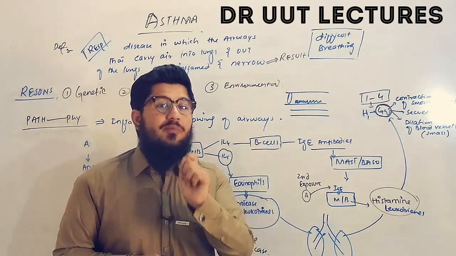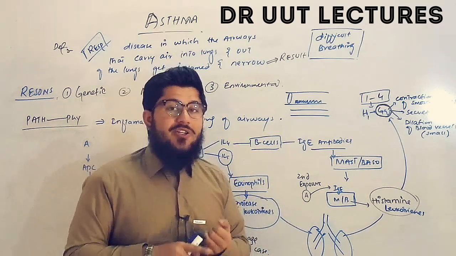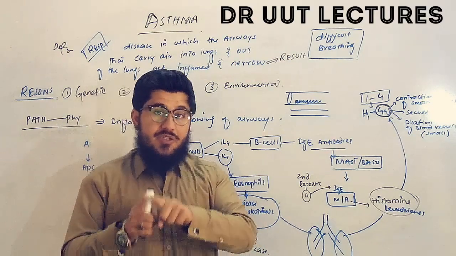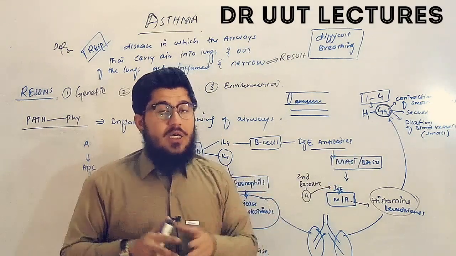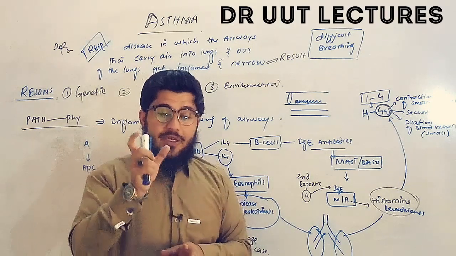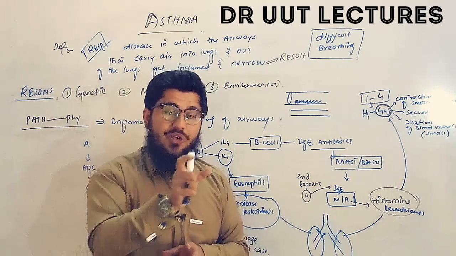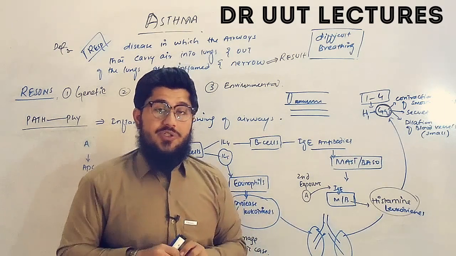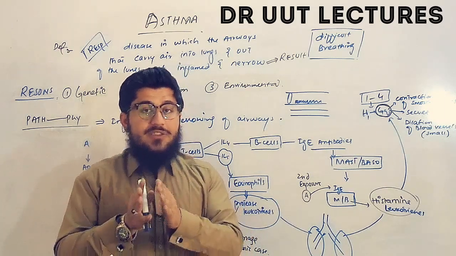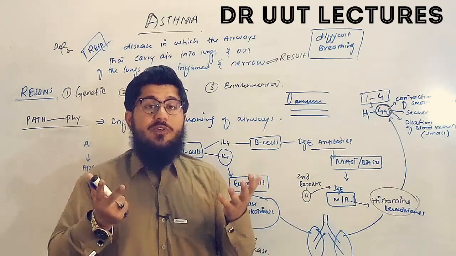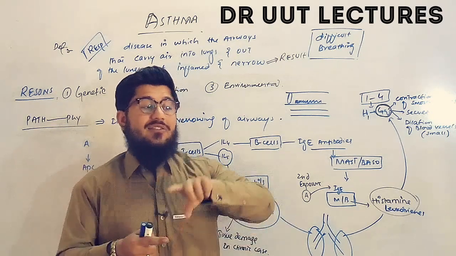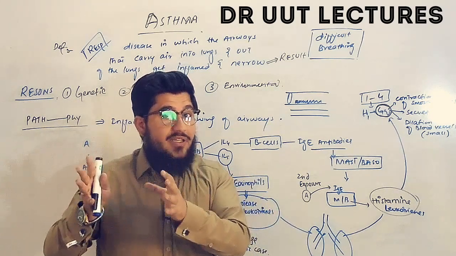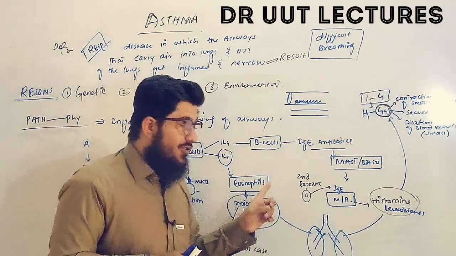Now remember one very important point regarding this step. You might remember if you have watched our last lectures, in which we talked about the hypersensitivity reactions type 1, 2, 3, 4 in detail. There we told you that in all the cases, in type 1, 2, 3 and 4, in each reaction we are supposed to have two exposures. Means in the first step there will be just a kind of activation of our immune system, and in the second step the reaction will be seen. So remember this mechanism for the allergic reactions and for asthma also.